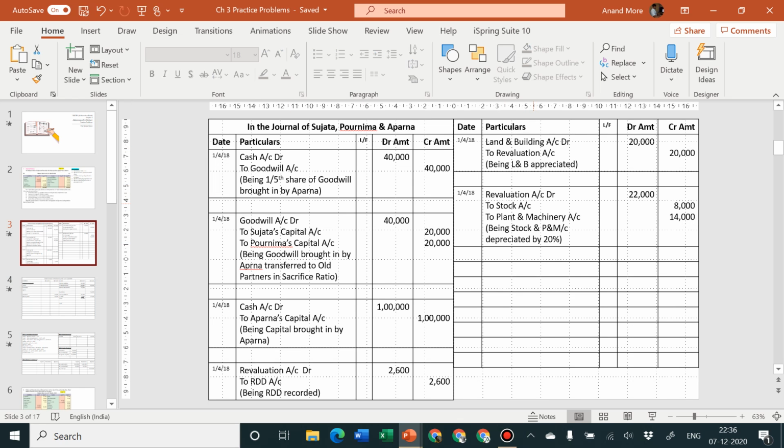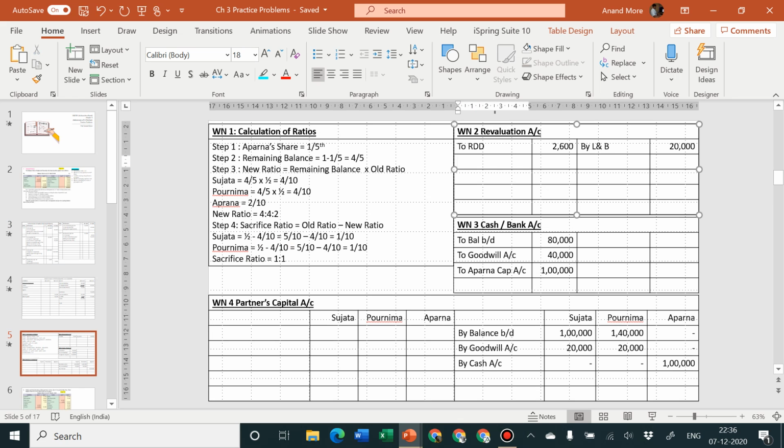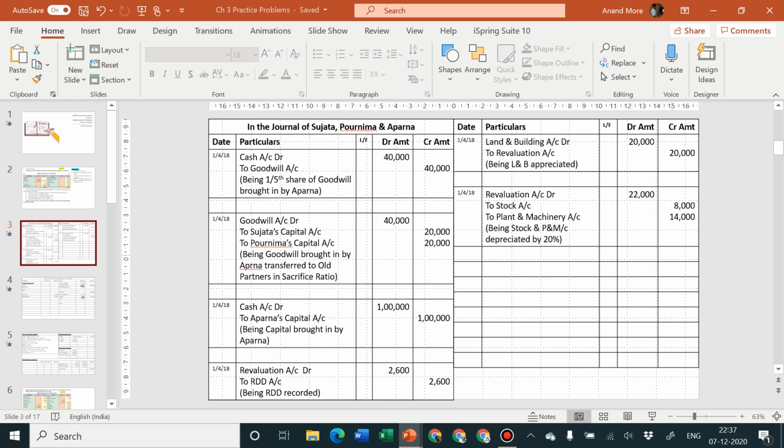Revaluation account debit to stock account, to plant and machinery account. So let us go to the debit side of the revaluation account and write there to stock, to plant and machinery. The amount of plant and machinery was rupees 14,000 and the amount of stock was rupees 8,000. Let's check once more. I think the amount was, yes, 8 and 14, correct. So we have completed the things properly.